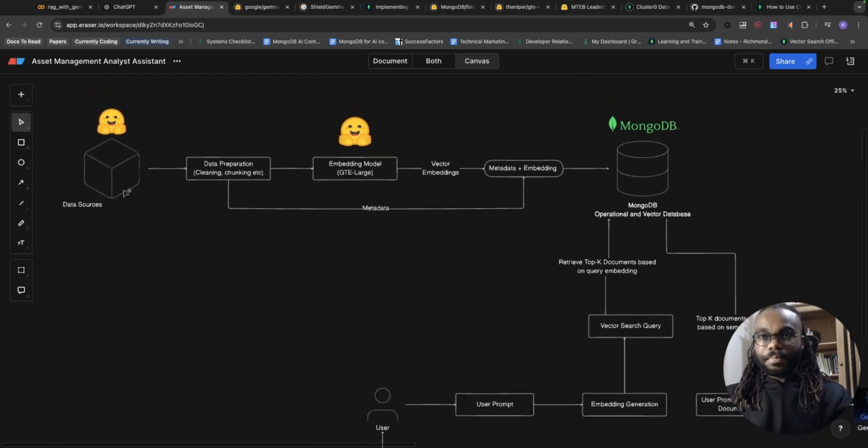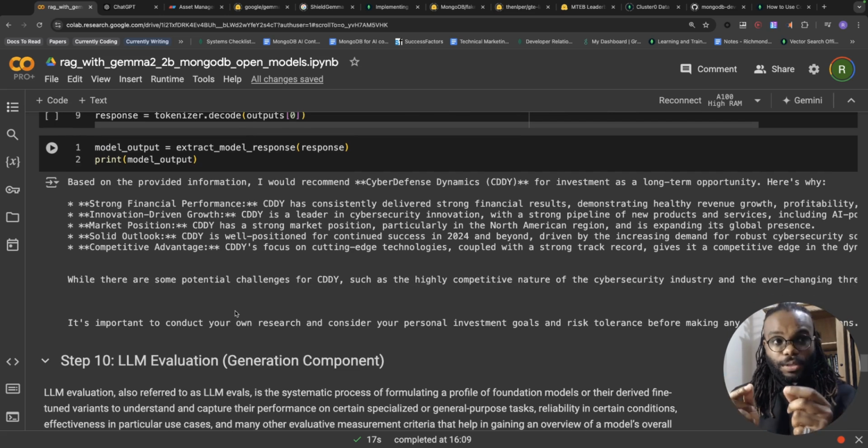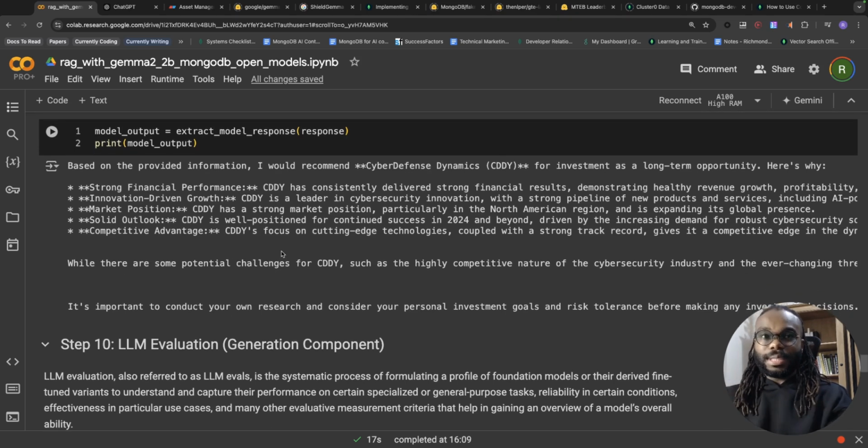Let's start from this, just to show you what we're going to build in this video. We're going to have a user input, and the user is going to ask for some financial investment recommendation. We're going to use the RAG pipeline to pull in some data from our knowledge base, and this is going to be the output of the RAG pipeline. Essentially, we're going to be using Gemma 2B to produce this output.